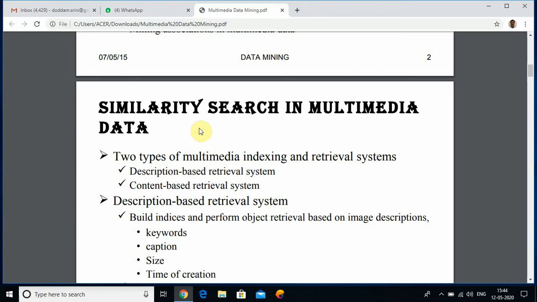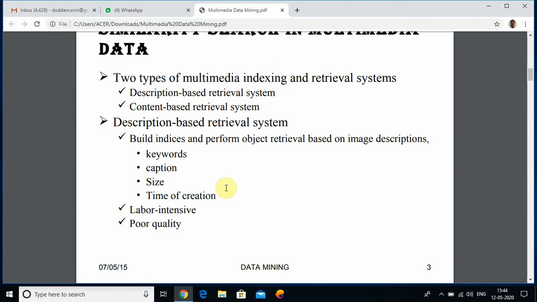In this method, we have mainly two types of multimedia indexing and retrieval systems. The first one is the description based retrieval system, and the second one is the content based retrieval system.